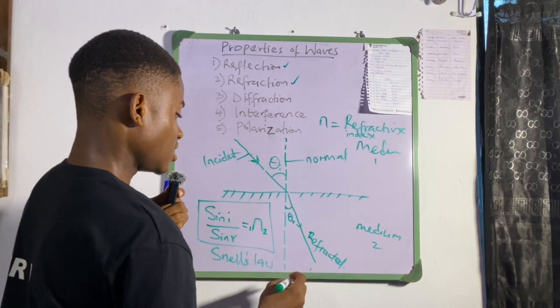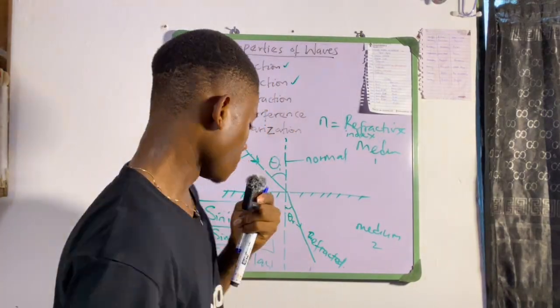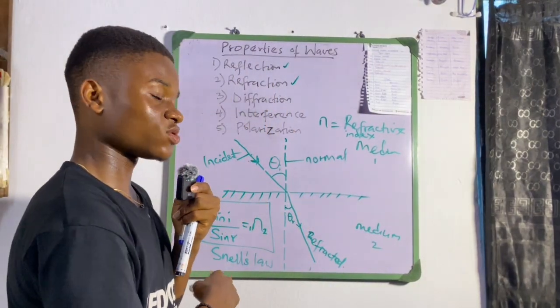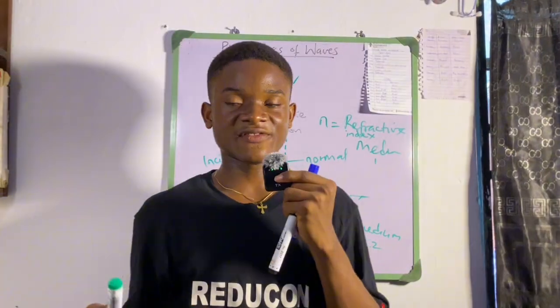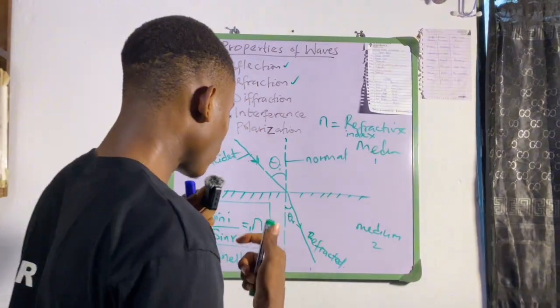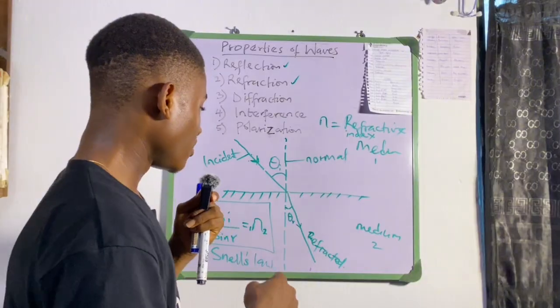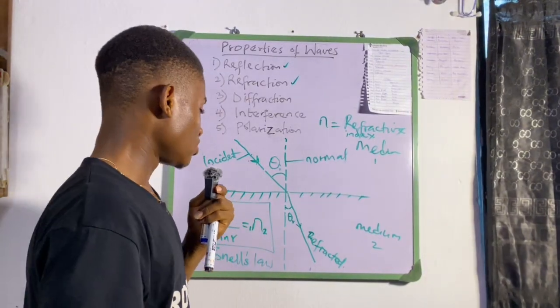So in an examination like WAEC and NECO, or even JAMB, if they ask you what is Snell's law, this is the mathematical expression. You can state it as the refractive index is equal to the ratio of the sine of the angle of incidence to the sine of the angle of refraction. All right, so that is Snell's law.